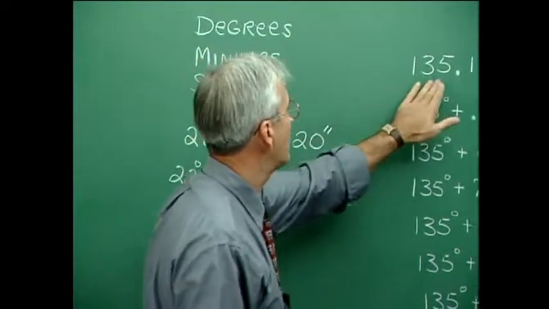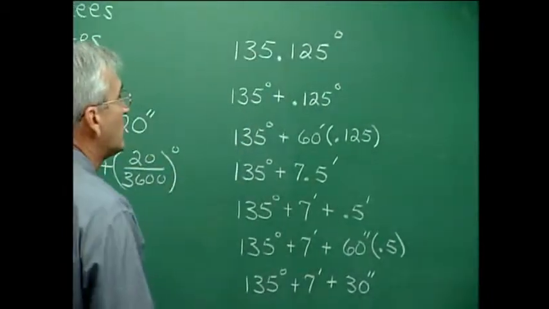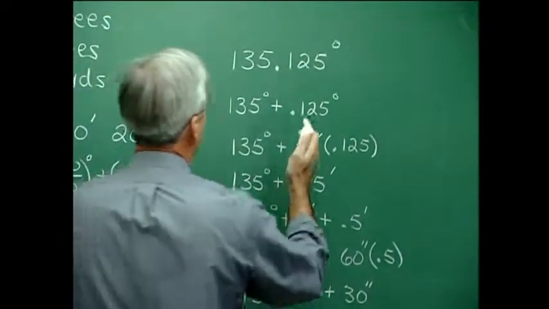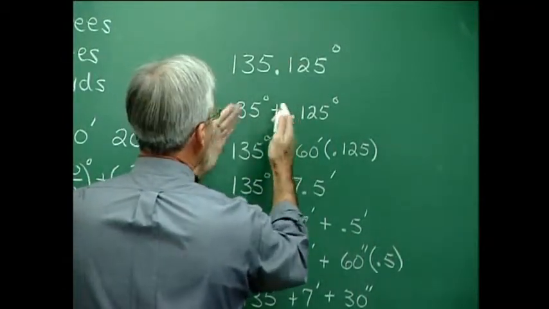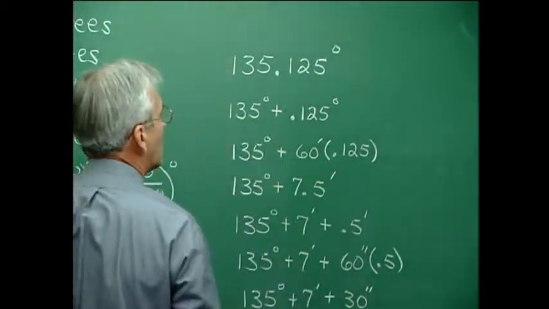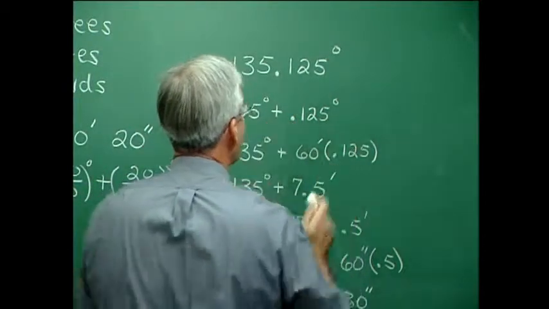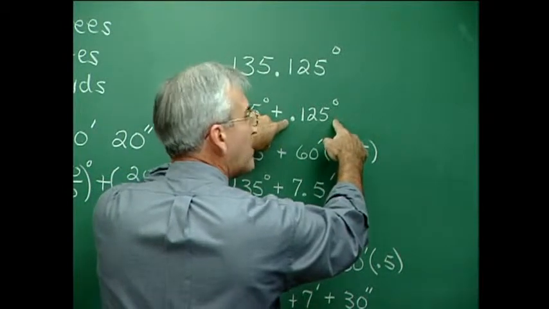Suppose we have 135.125 degrees and we want to change this into degrees, minutes, and seconds. Think about it first by taking the whole numbered part of the decimal and separating it from the decimal part, from the fraction part. All right, so we have 135 degrees plus 0.125 degrees. But this 0.125 degrees can be thought of this way.